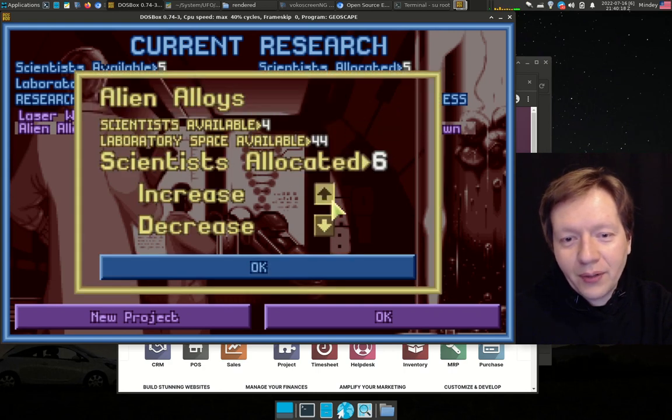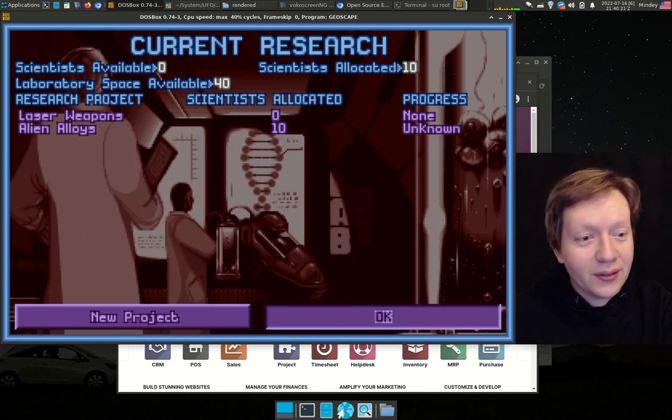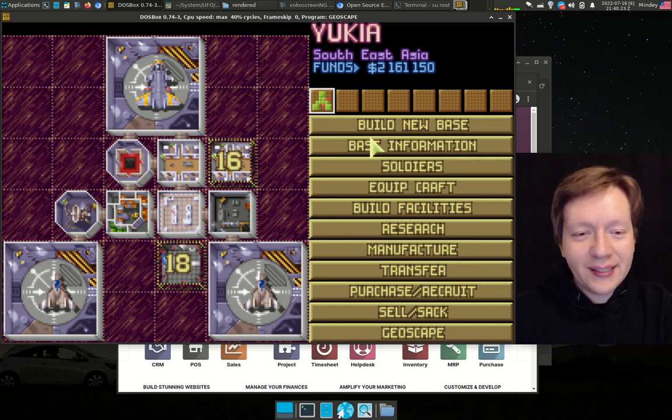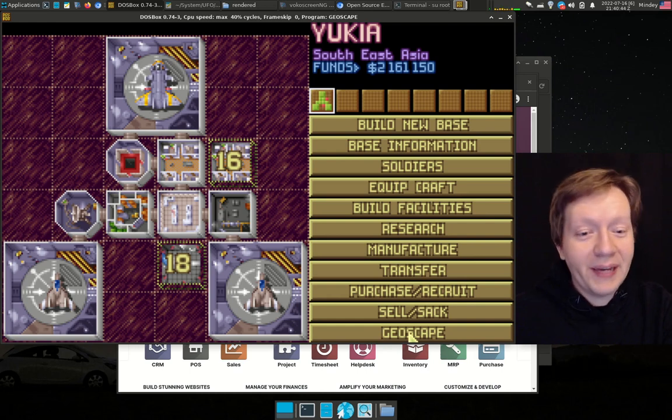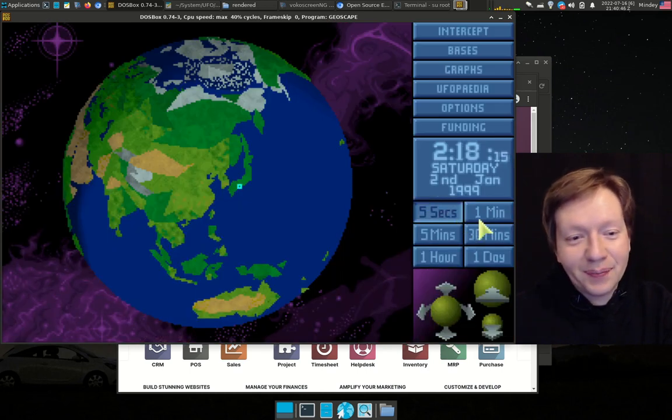We can start many projects and allocate resources there. It's important to keep the scientists busy as long as possible, so that they can bring new technologies, which engineers can then make real, and then sell them or use them in the missions.